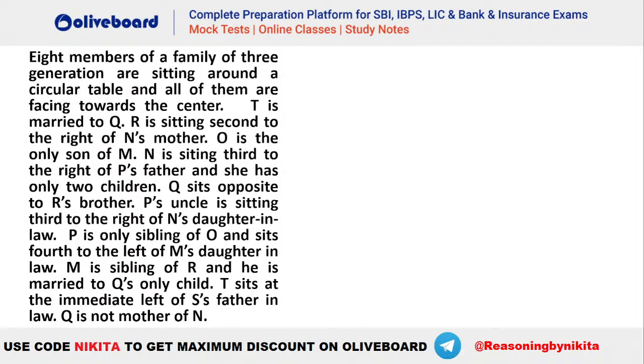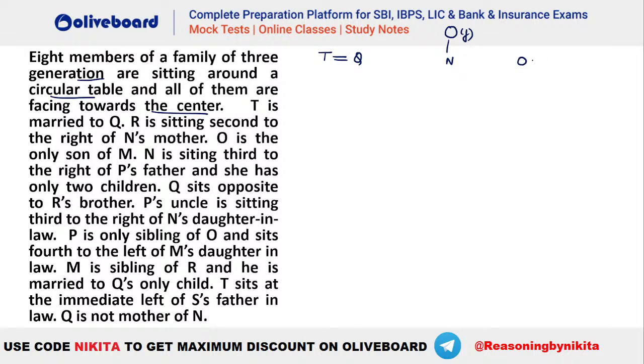So what is given in this particular question? It is said 8 members of a family are there in 3 generations seated around a circular table facing the center. T is married to Q, so T and Q are a couple here. R is second to the right of N's mother, so N has a mother here. Okay, N has a mother. We do not know who is the mother, but N has a mother. O is the only son of M.